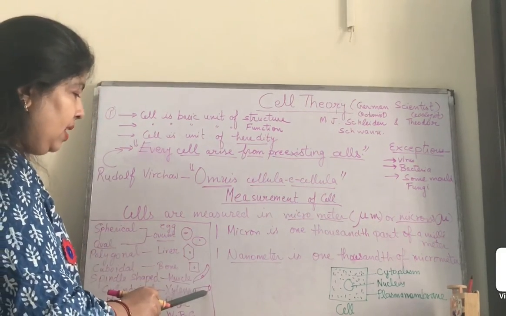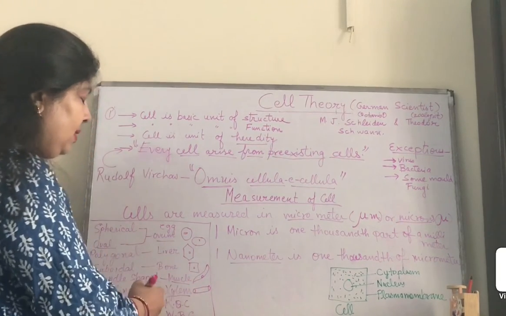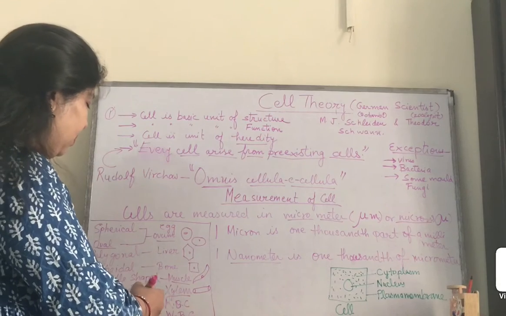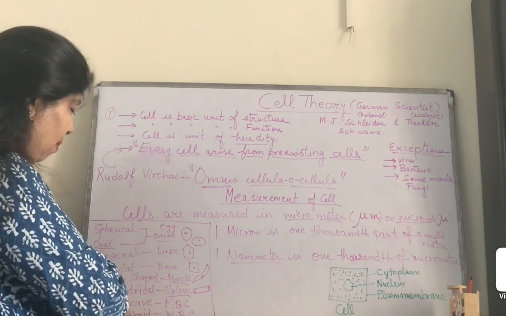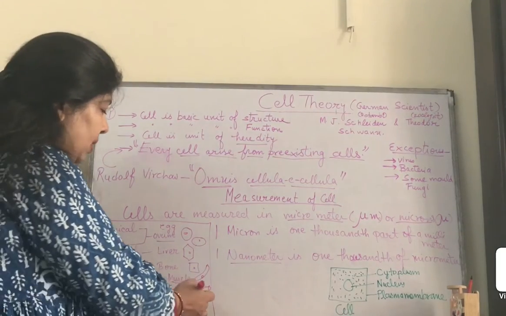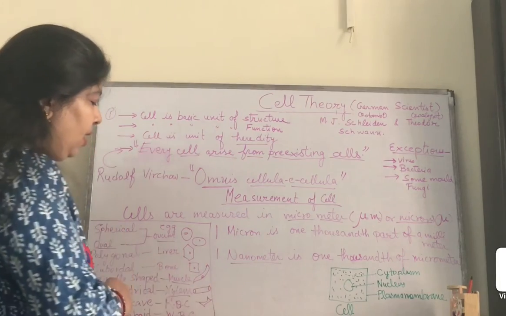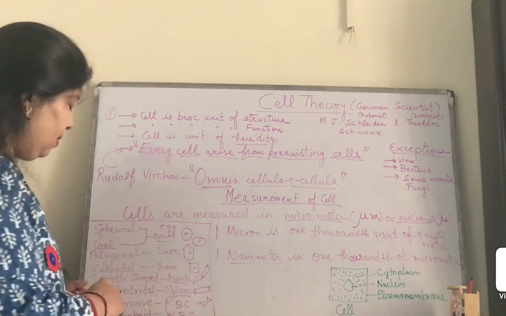Here we can see it is a cylinder. So the cells of xylem are cylindrical. And next is the biconcave cell. Biconcave means a cave on both the sides. The cells of RBCs are actually biconcave in shape.